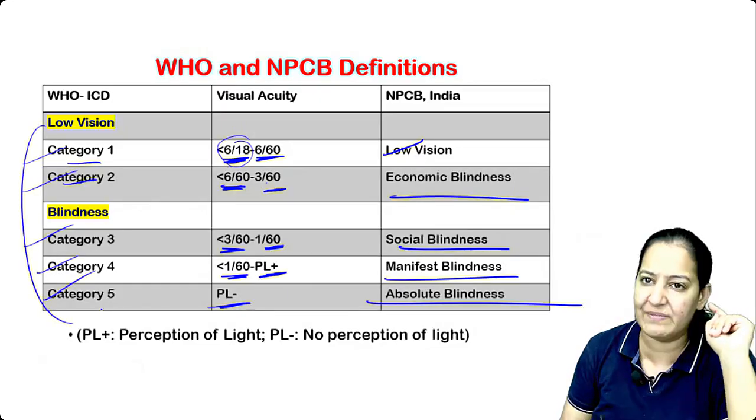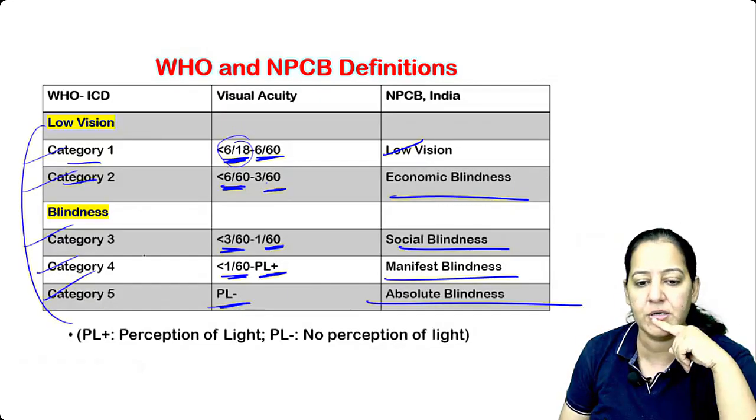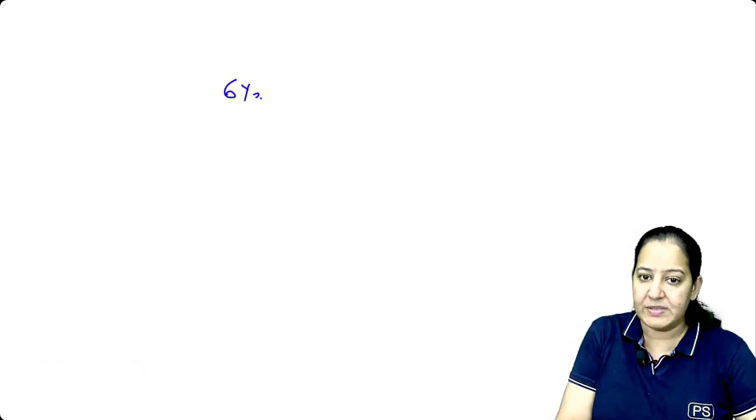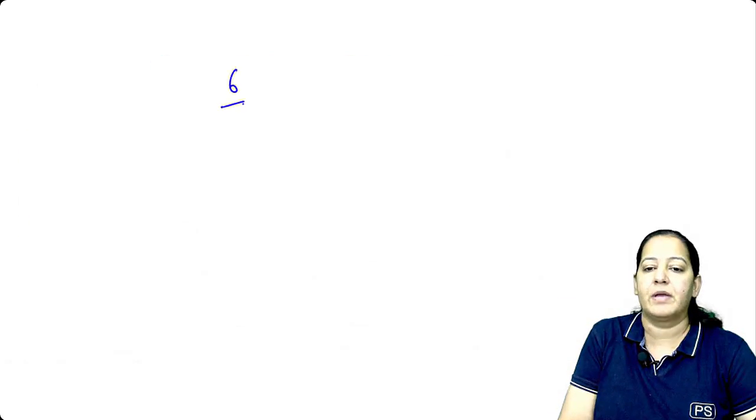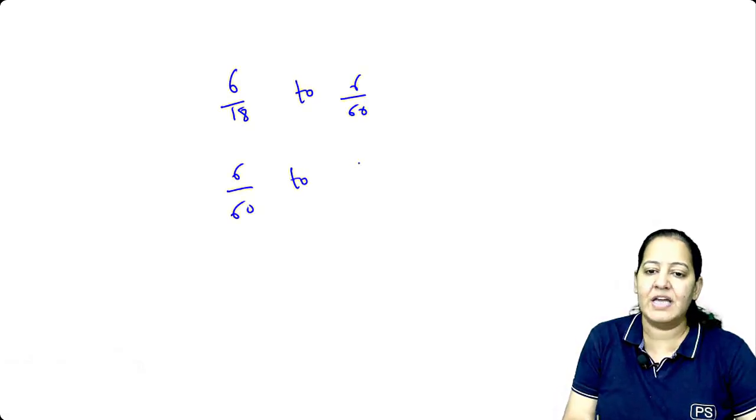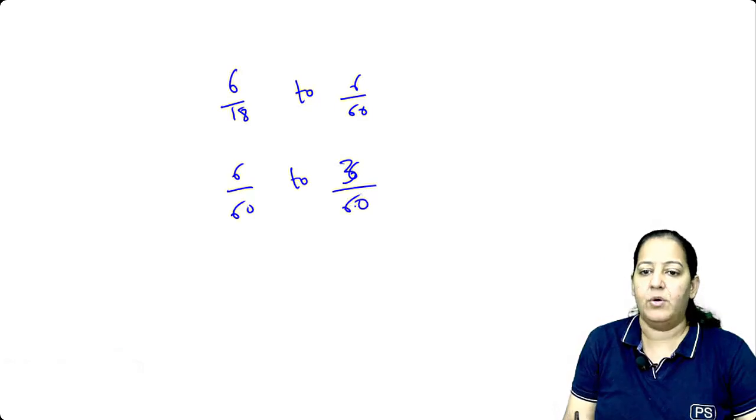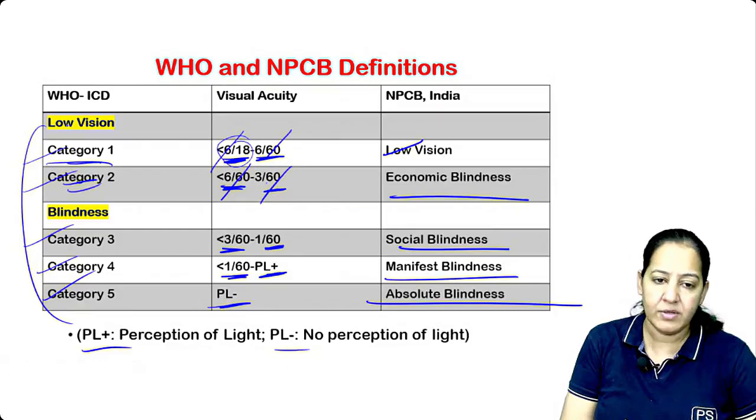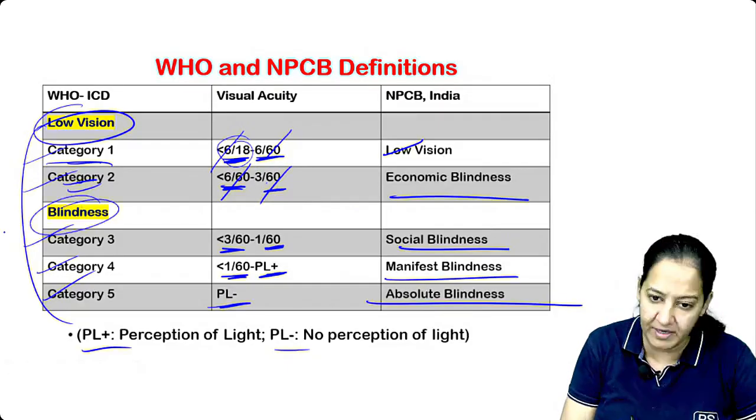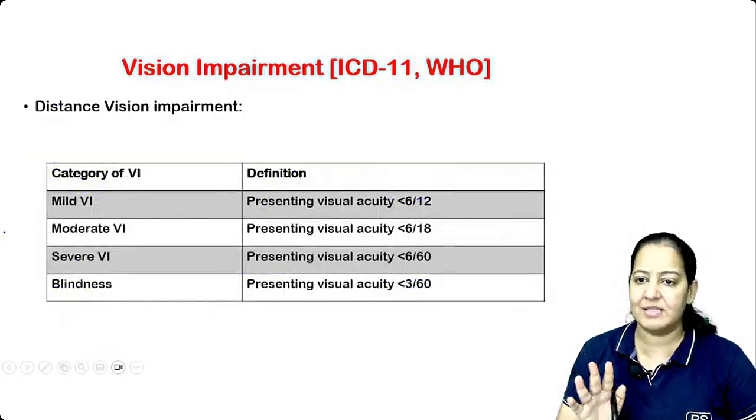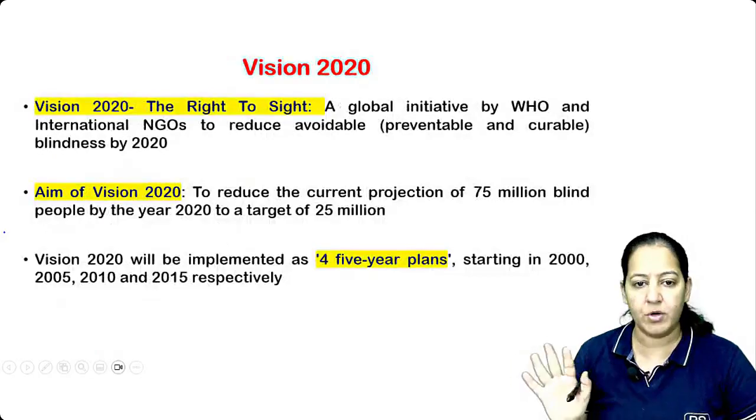How many of you know this classification? I guess this is more important in your ophthalmology. Perception of light, PL. How to write this classification? The visual acuity you have to see. 6/18 to 6/60. 6/60 to 3/60. Okay, am I right? So here category 1, category 2, this is low vision. This is not blind. And from here the blindness is starting. How many of you know this? Can I proceed? Please learn this classification. It's very important. Most common cause I already told you.